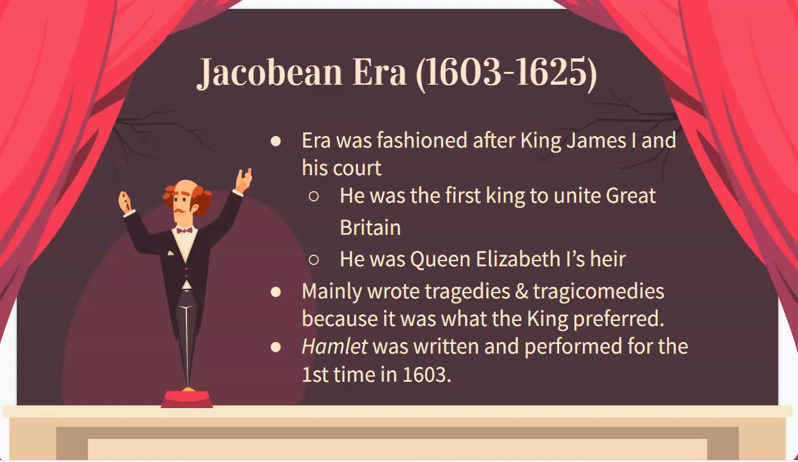Now, the courts were fashioned after the king and the queen of the time period. Queen Elizabeth liked comedies and romances and that type of stuff, not much into the tragedy, but King James I very much liked the tragedies and tragic comedies. So that is what the authors wrote during the time period with the hope of being able to perform in front of the king. So Hamlet was one of the very first plays that was written in 1603 and performed for King James I.